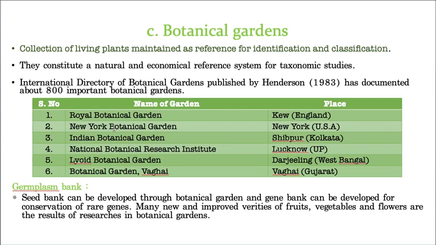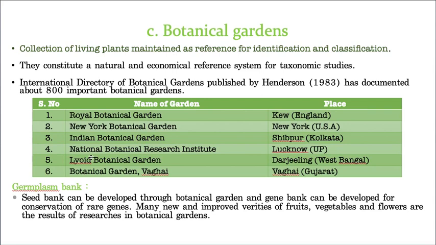Hope you understand now. Let us take some important botanical gardens. The first one is Royal Botanical Garden, located in England, and New York Botanical Garden, located in the United States of America, whereas Indian Botanical Garden is located at Kolkata, and National Botanical Research Institute is located at Lucknow.